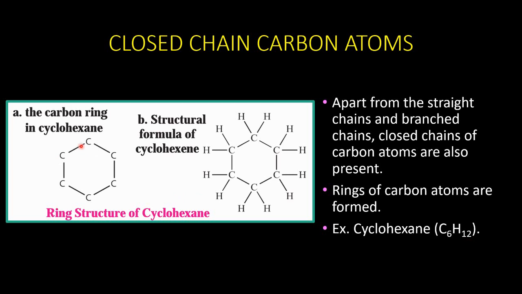You can see the arrangement of 6 carbons linked to each other and form a ring structure. And here, with all the hydrogen atoms substituted, you can see the difference in structure. This is a closed chain of carbon compounds. There are many compounds that exhibit this ring structure. We will see further also.